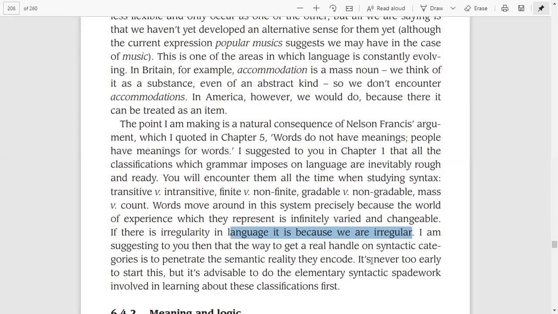So the author again suggests that we try to penetrate the semantic reality that the words encode, right? So we need not go only for the syntactic categories.